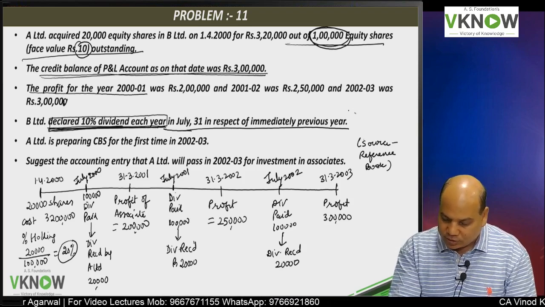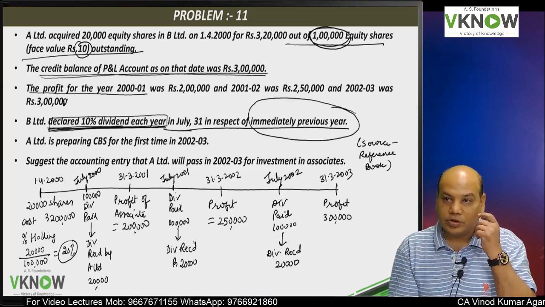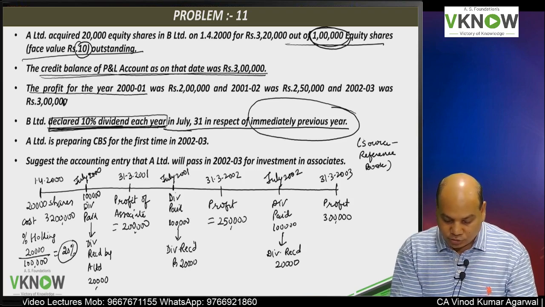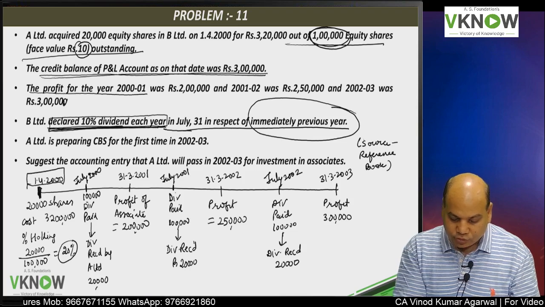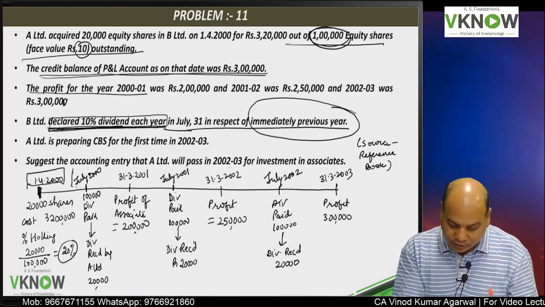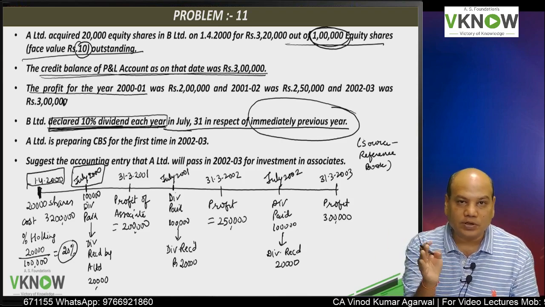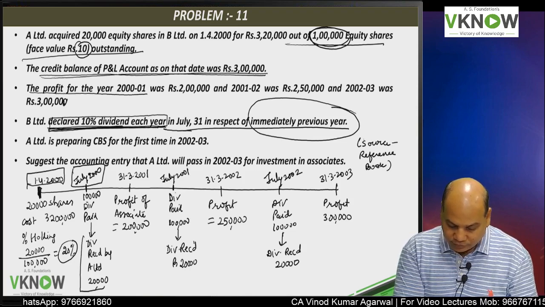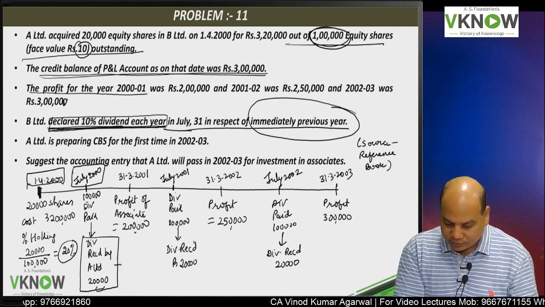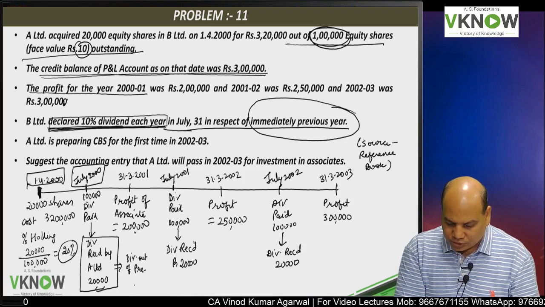But this dividend relates to the previous year. Now the student should understand the shares were acquired on 1/4/2000. Dividend received in July 2000 for the year ended 31st March 2000. So this first dividend is dividend out of pre-acquisition profit.